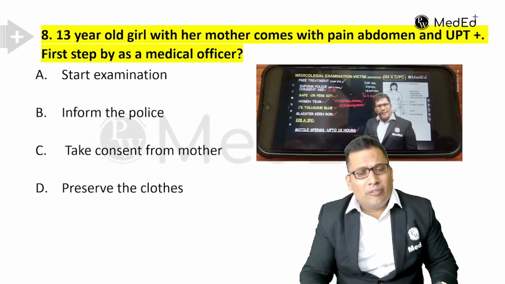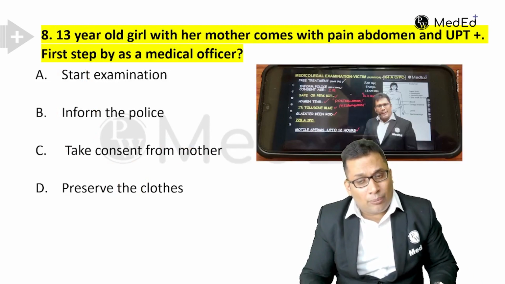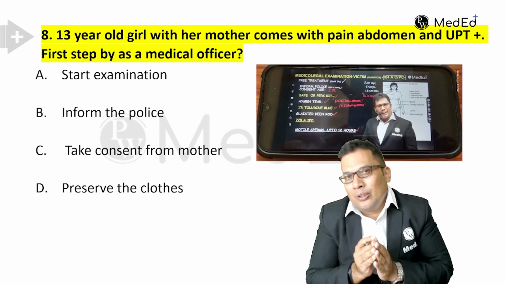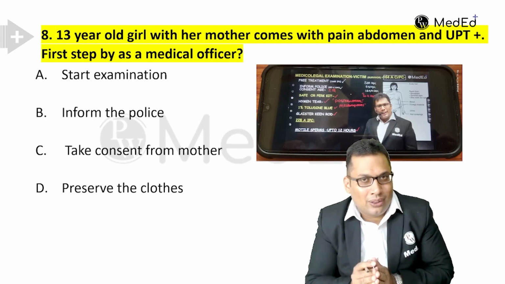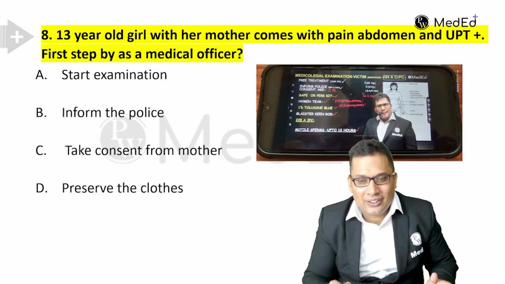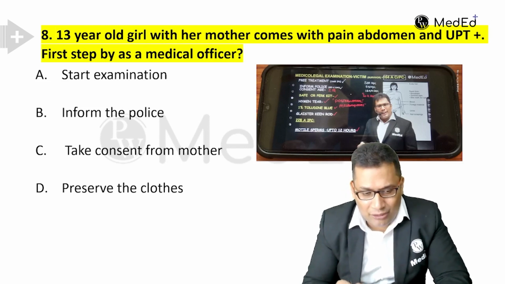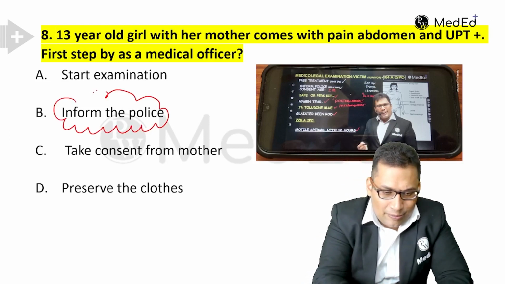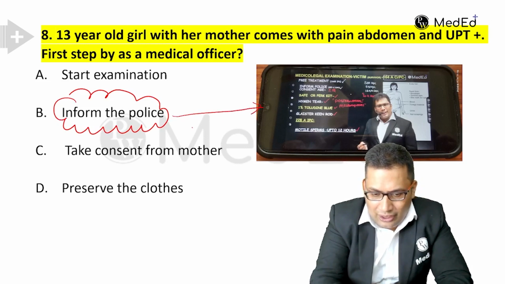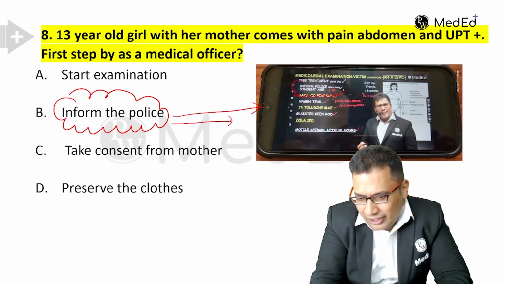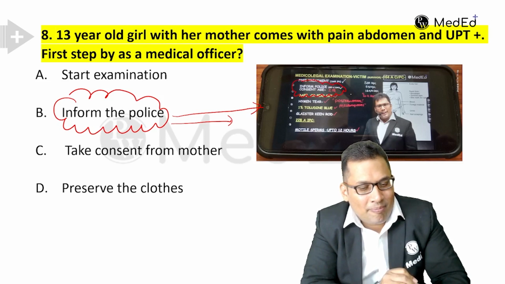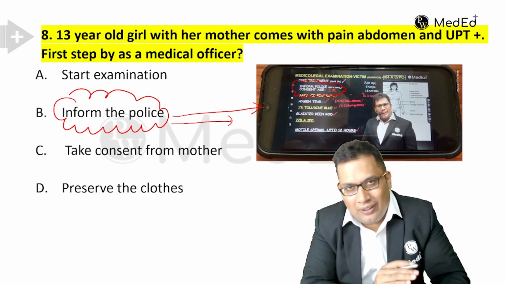A 13-year-old girl with her mother comes with pain abdomen, UPT positive. What is the first step as a medical officer? It's a case of sexual offenses, an offense under the POCSO Act, that is Protection of Children from Sexual Offences. That is what we discussed in the rapid revision course. The first step would be to inform the police. In rapid revision we discussed that it comes under 157C CrPC. This is the exact line from our lecture.